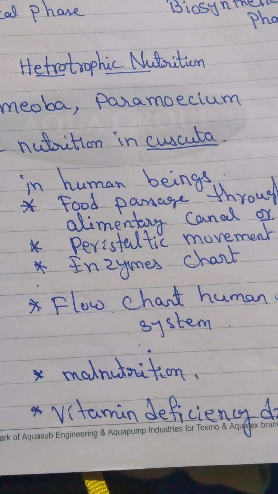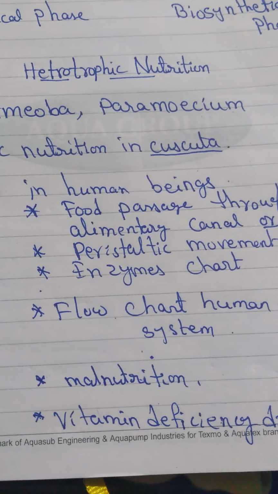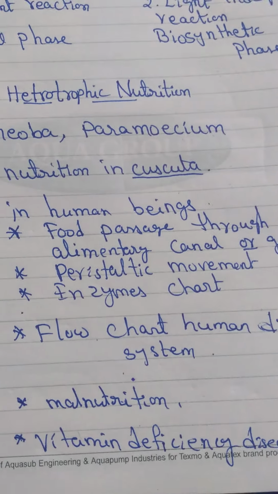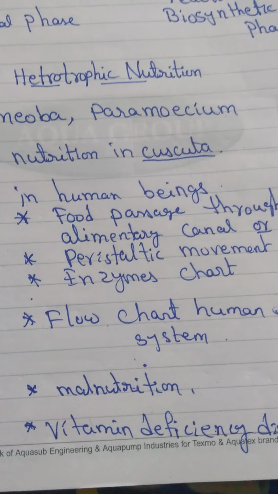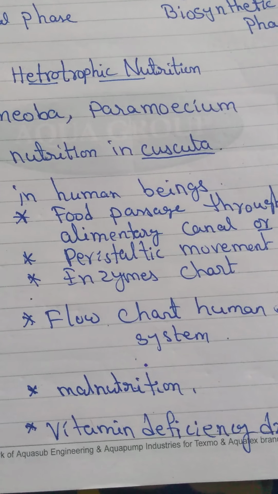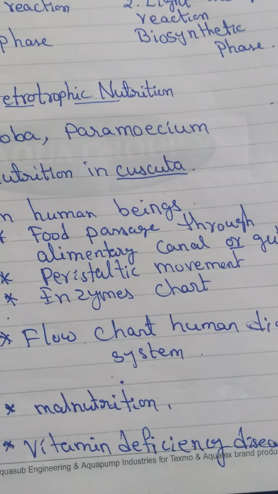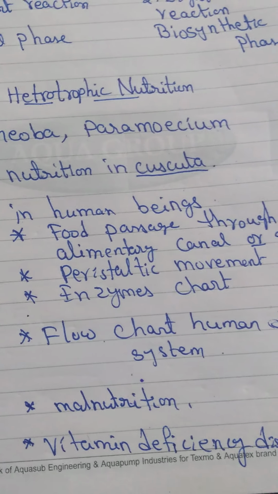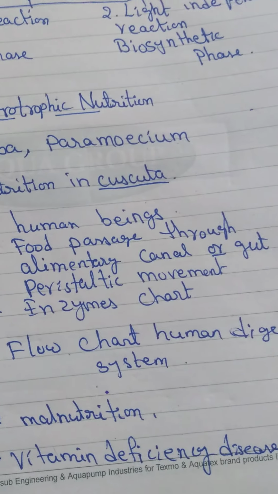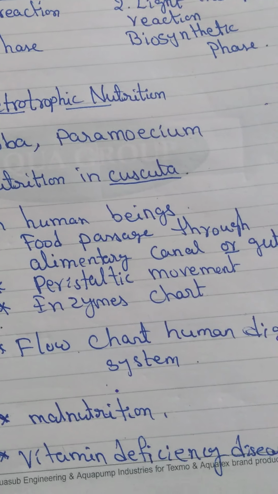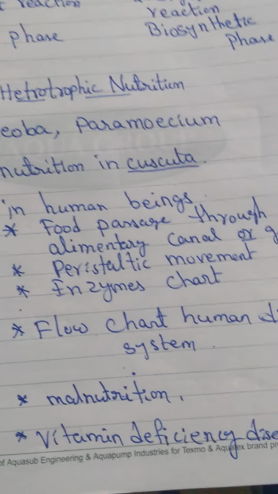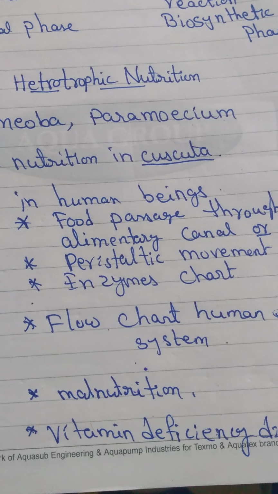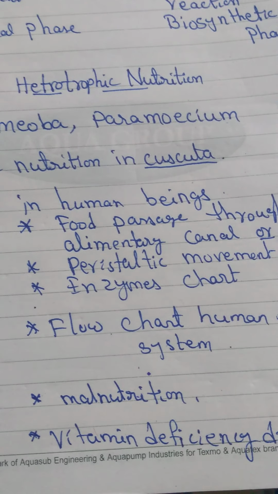Next we see food passage through the alimentary canal or gut, how it plays an important role, what is there in the canal, and how many salivary glands are there. We completed this topic. Next, peristaltic movements also we completed.